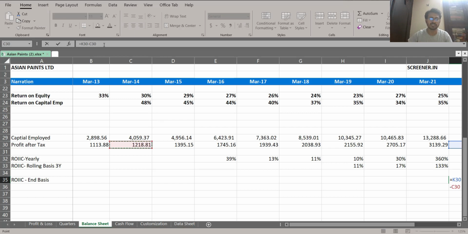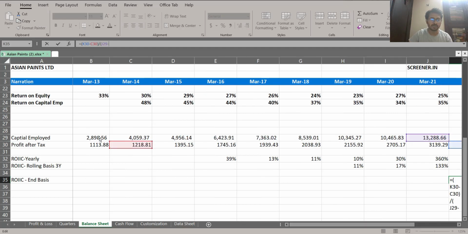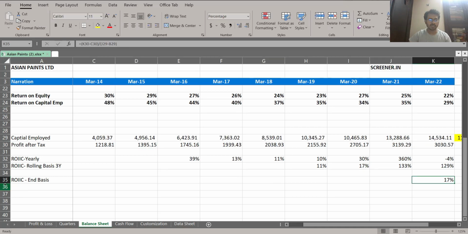So this is your profit side, and let us see what your capital side is. You have to divide it by the capital that has gone into the business. So I can see here that last year this was your capital, and I will subtract from it the initial capital base that you had here. So this is your end-to-end calculation of ROIC on an end-to-end basis. Now you see it is 17%, right?